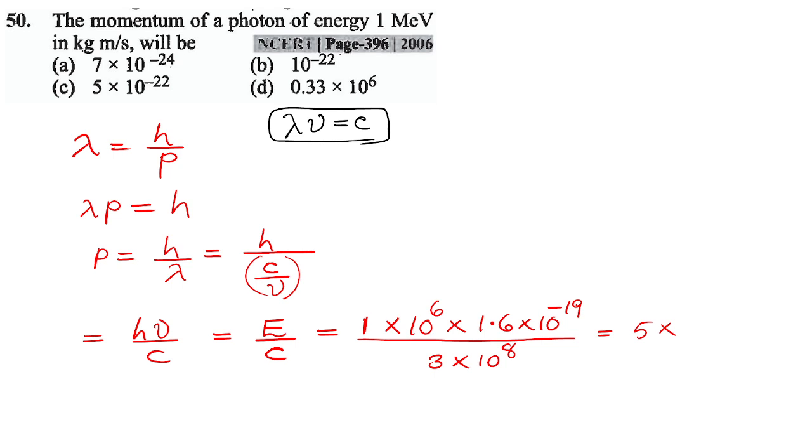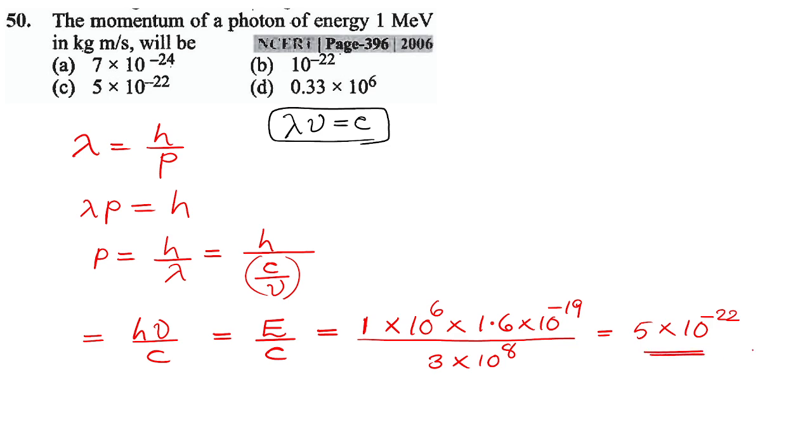Yes, this is correct. No mistake at all. 5 into 10 raised to minus 22 you will get.